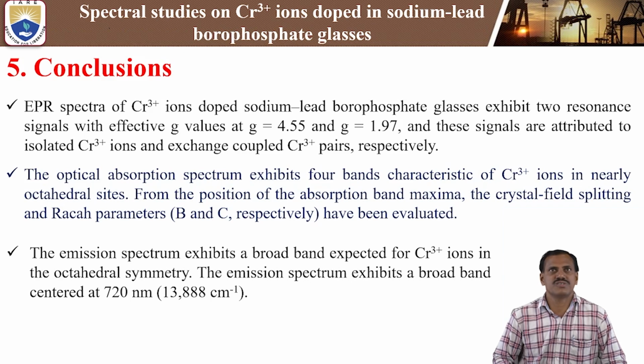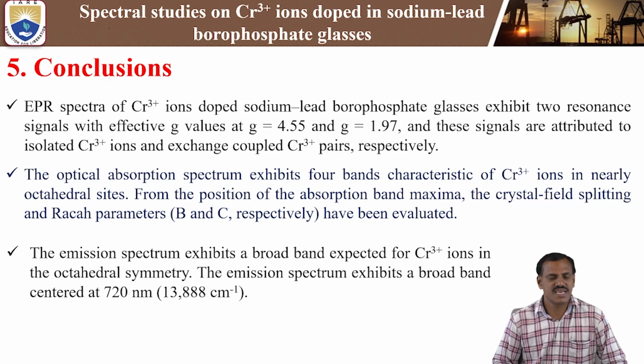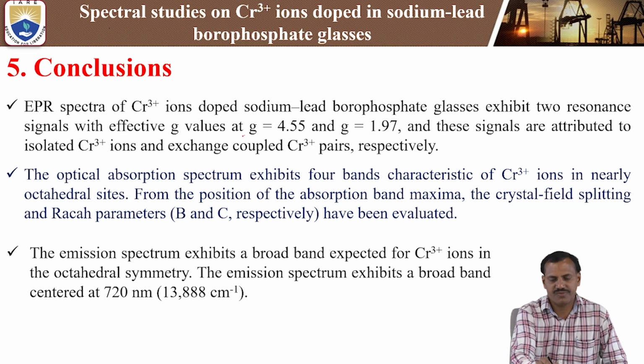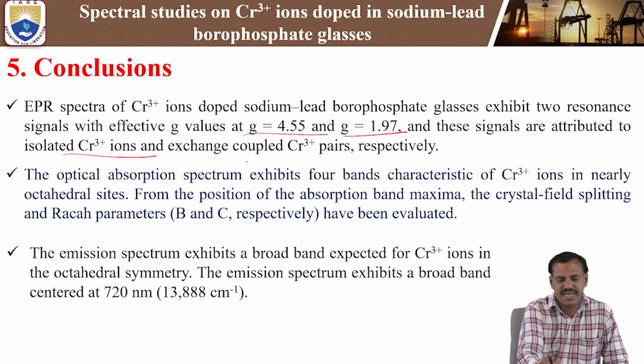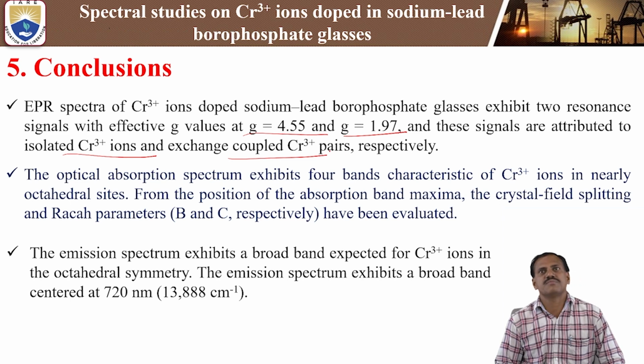Finally, the conclusion or summary of the present study. EPR spectra of chromium 3 ions doped sodium lead borophosphate glasses exhibit two resonance signals with the effective g values at g equal 4.55 and g equal 1.97. These signals are attributed to the isolated chromium 3 ions and exchange coupled chromium 3 pairs.